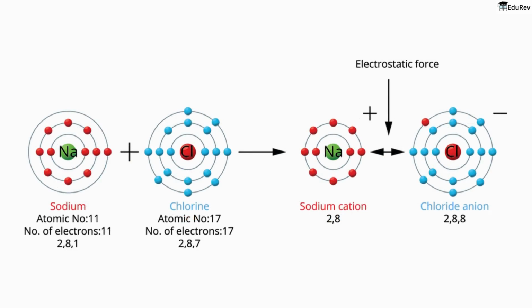Sodium has 1 electron in its valence shell. It will lose the electron and become sodium ion. Chlorine has 7 electrons in its valence shell. It will accept the electron from sodium, transform itself to chloride ion, and take the stable electron configuration.